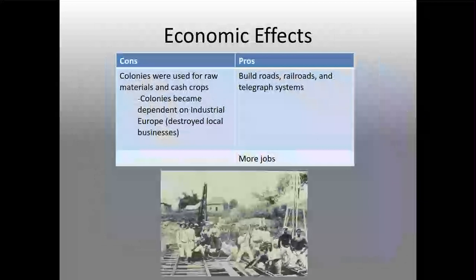Economic effects. The cons: colonies were used for raw materials and cash crops. Colonies became dependent on industrial Europe, which destroyed local businesses. So now that they have that taste of all these new things, whether it be clothes that were manufactured quickly, they had to go with the European countries because now they have this need. It's like a drug. Now, the pro was building roads, railroads, and telegraph systems so that they could get their things faster and more efficiently. And of course, this created more jobs.